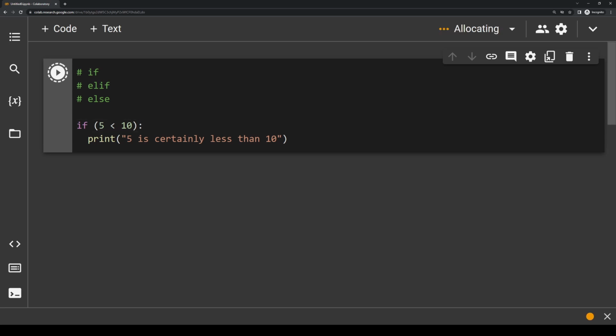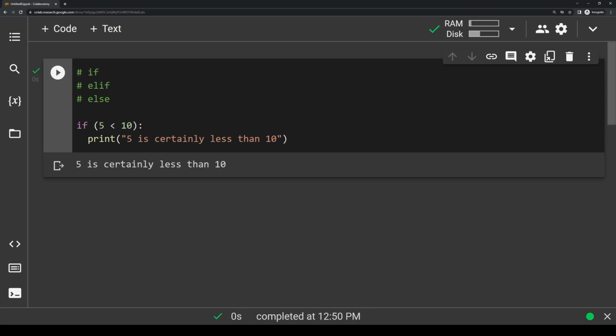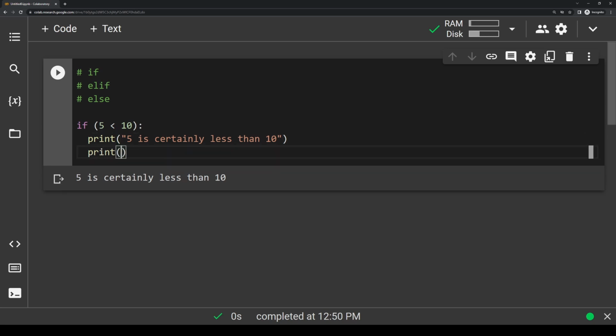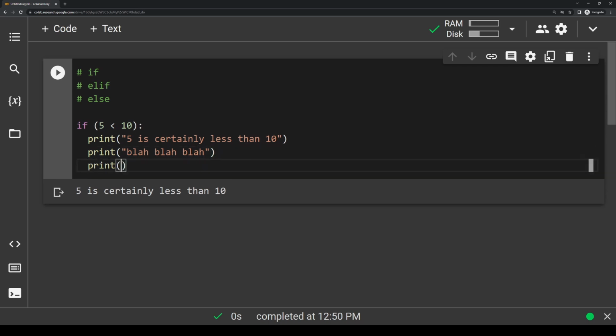So if we run it, and we'll give it just a second, you'll see that it prints out 5 is certainly less than 10. So we wrote that if 5 is less than 10, then we're going to print out this statement. And 5 is certainly less than 10, so this evaluates as true, so this piece of code is run. And we can actually put as many lines under an if statement or any conditional statement as we want. So say I wanted to print more things under here, like print blah blah blah, and then I'll print something else. I'll just say print still inside if statement.